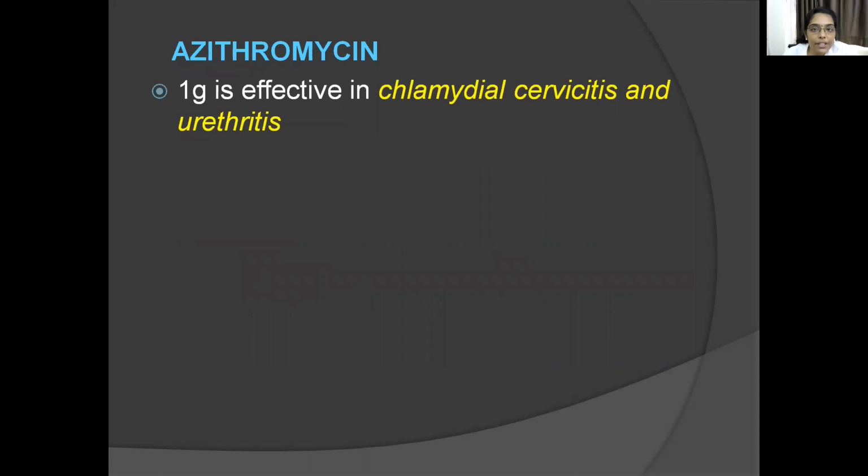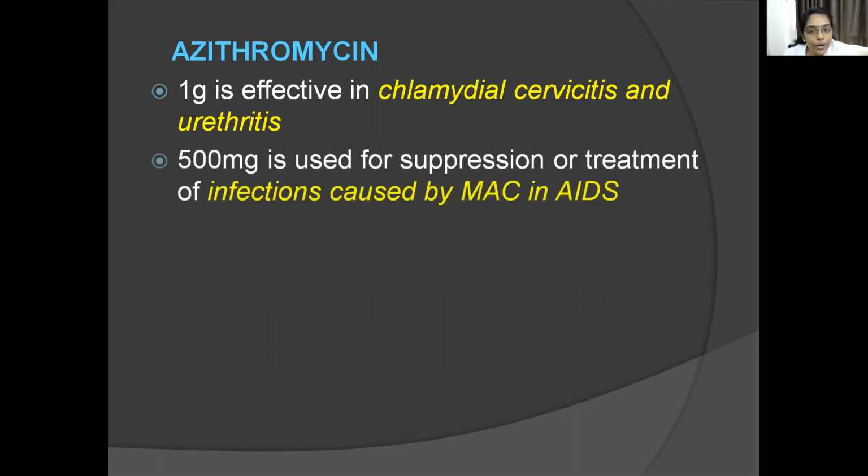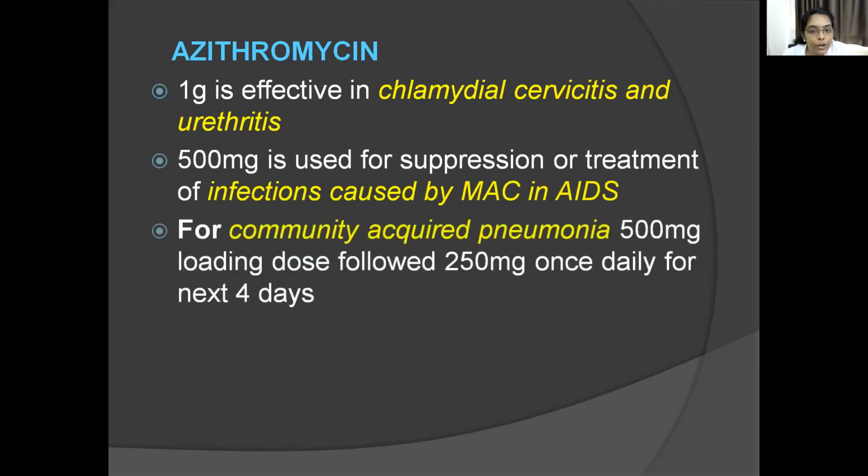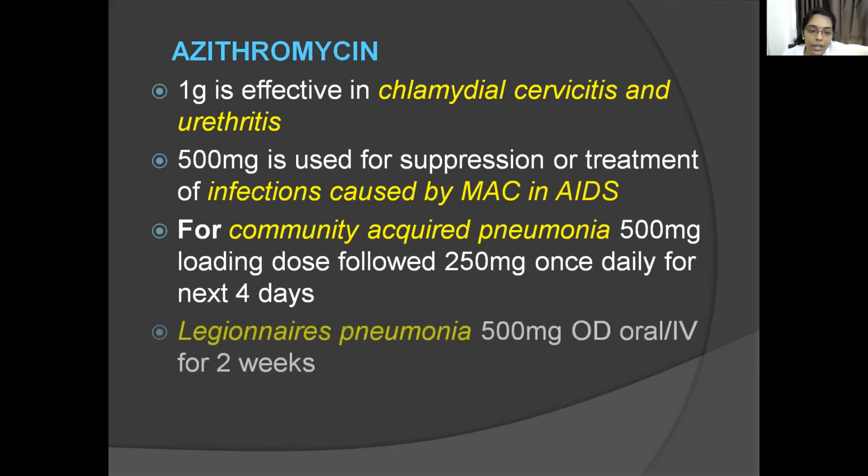So once again, 1 gram is effective in chlamydia, cervicitis and urethritis. 500 mg for MAC in AIDS. For community acquired pneumonia, a loading dose of 500 mg followed by 250 mg once daily for next 4 days. So it's a high dose here. Legionnaire's pneumonia, 500 mg OD, oral or IV for 2 weeks.